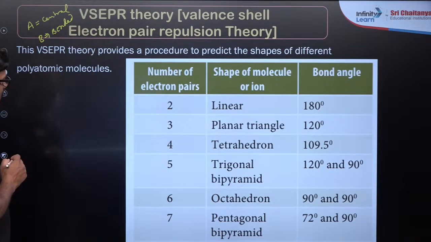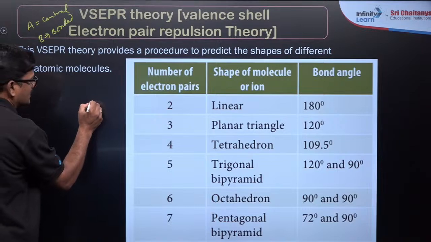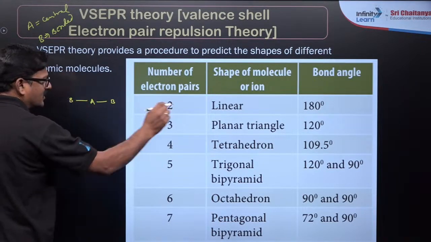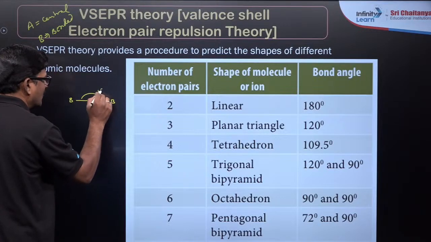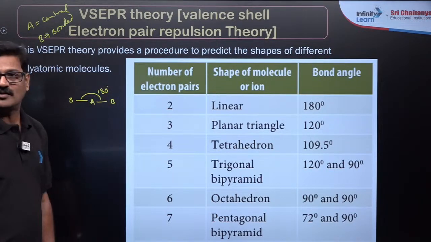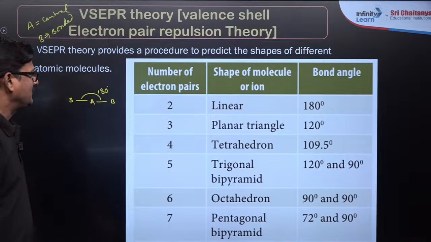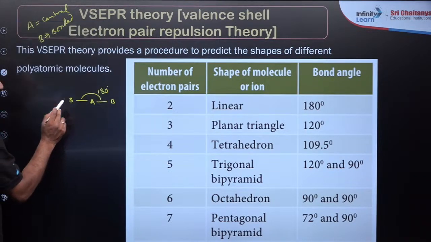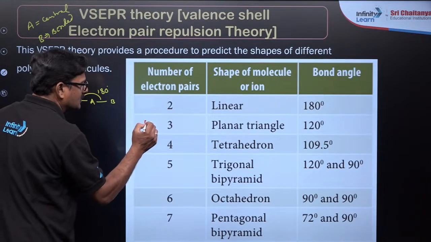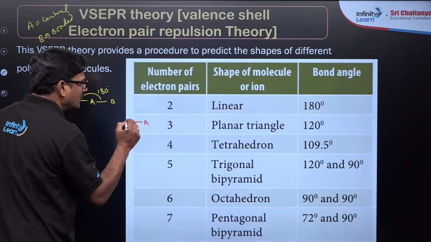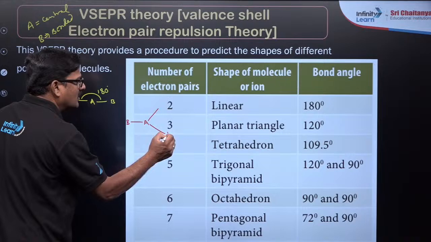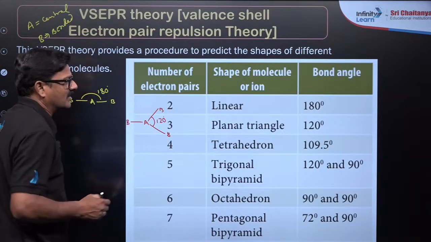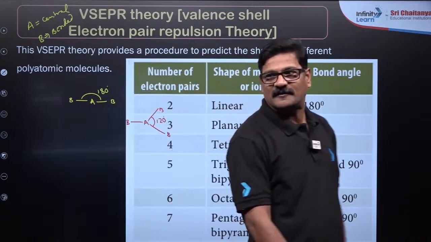So this is a linear, you can say A and B regular geometry, it is a linear, बीच में 180 आना संभावना है। Are you getting or not? Clear? And you can see trigonal planar. In this trigonal planar I want to show you A and here B and it is going to be trigonal planar and बीच में 120 degrees angle आना है. So that is planar triangular.